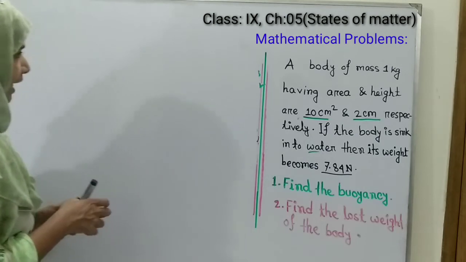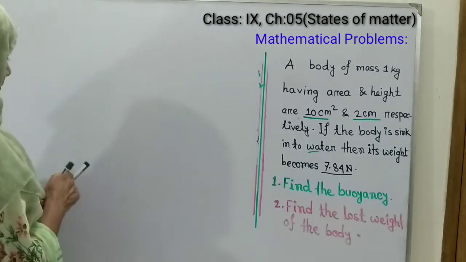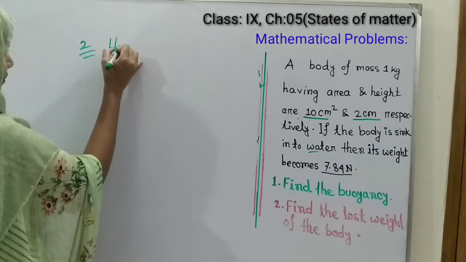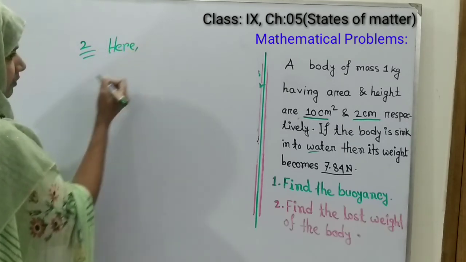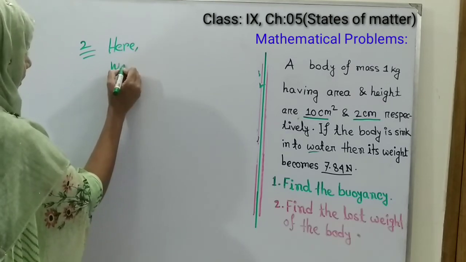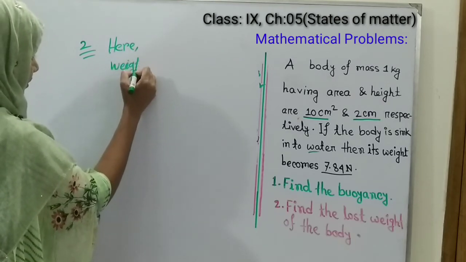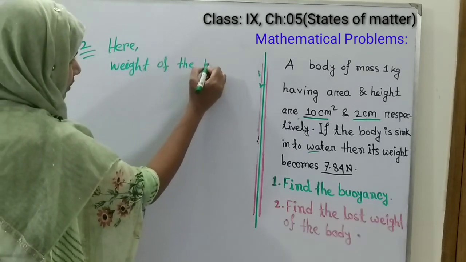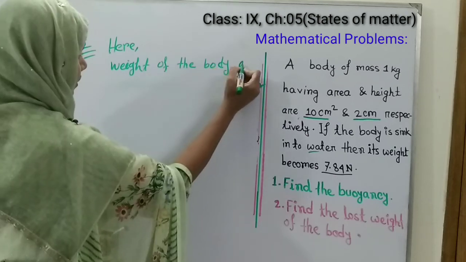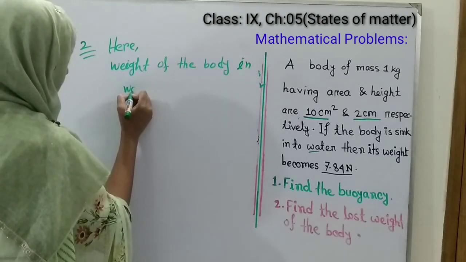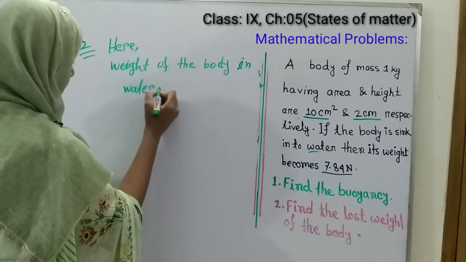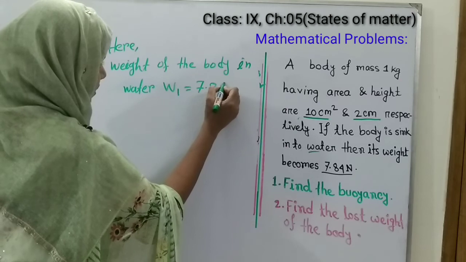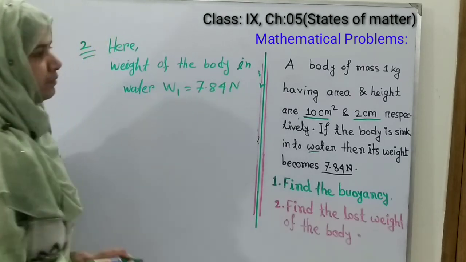So here we can write that weight of the body in water W1 equals 7.84 Newton.